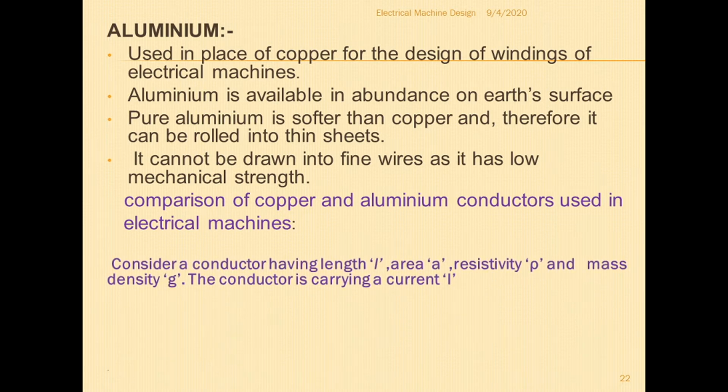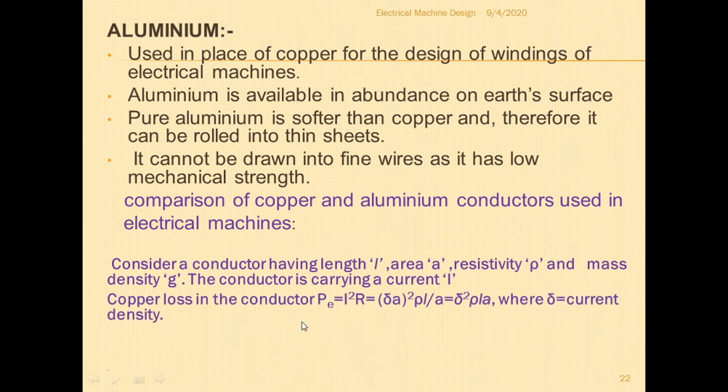Let us consider a conductor having length L, area A, resistivity rho, and mass density G. The conductor is carrying a current of I amps. Then the copper loss in the conductor is given by I square R, correct. So copper loss is normally represented as I square R.